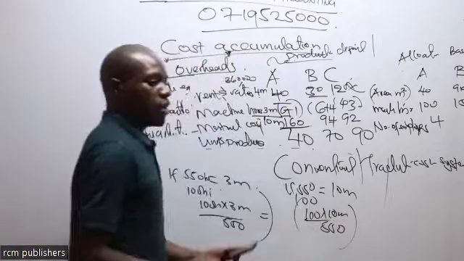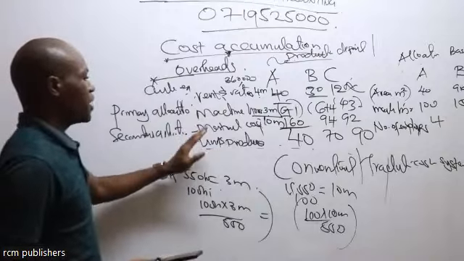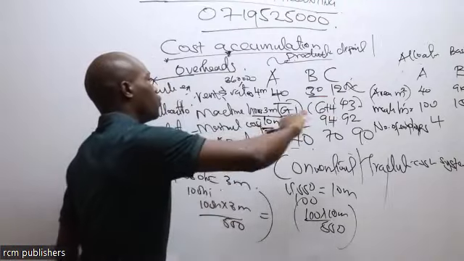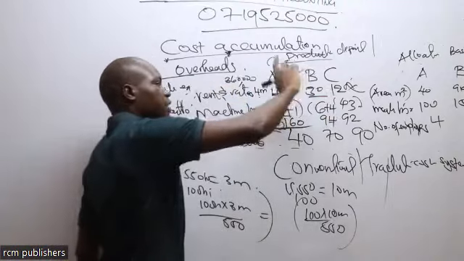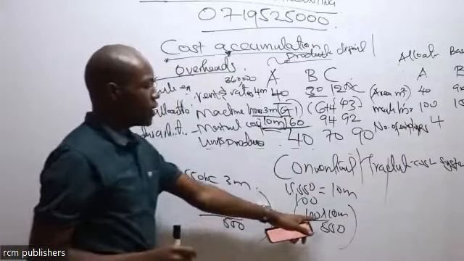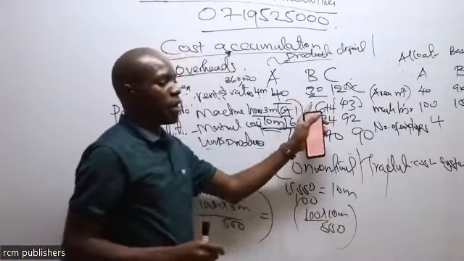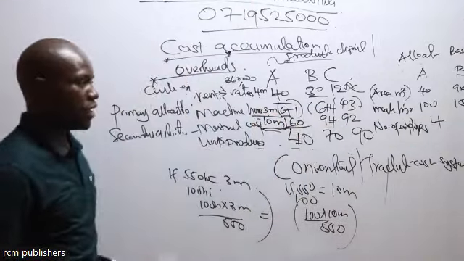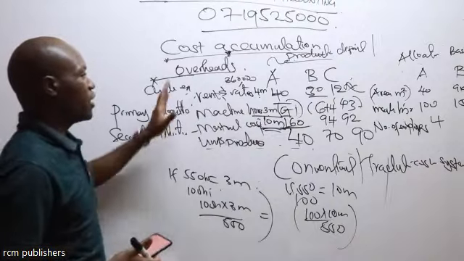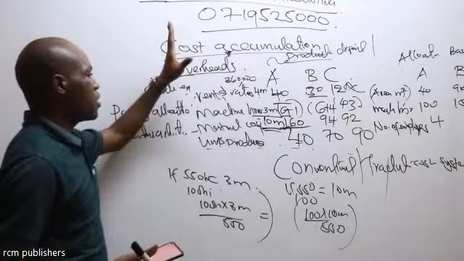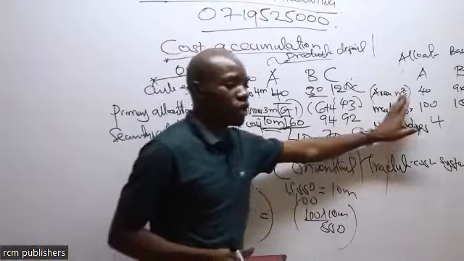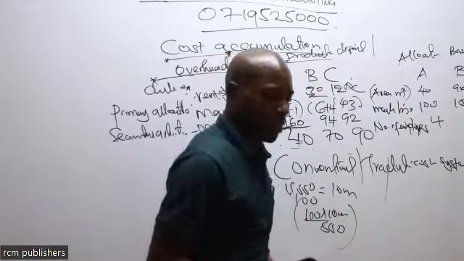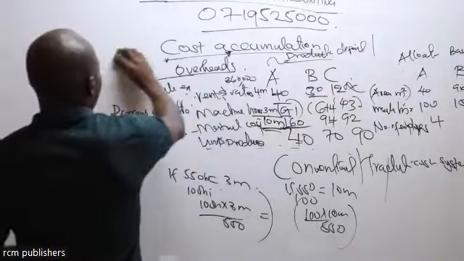If you do that, remember, you are not going to distribute the overheads one by one. No, we are going to take the total overhead value from machine-related cost, rent and rates, canteen expenses, all together, then we get the cost share for each department. Once that is done, we basically divide by the units if that is what they need. So it is direct. We don't look at the relationship between the costs or the overheads and the allocation basis. That is under the traditional method. So we are going to do that in topic number 5.